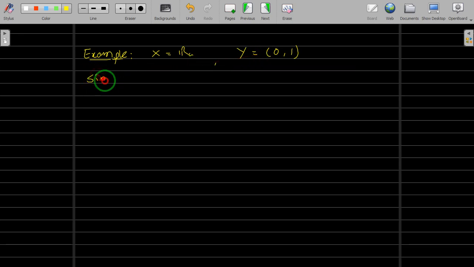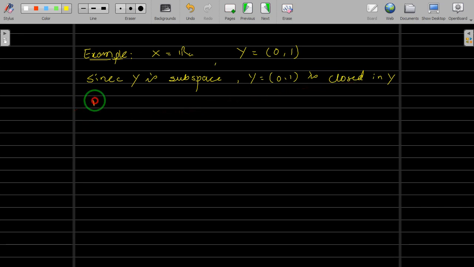So Y, which is (0, 1), is closed in Y, because the whole space is open as well as closed in the space, right?